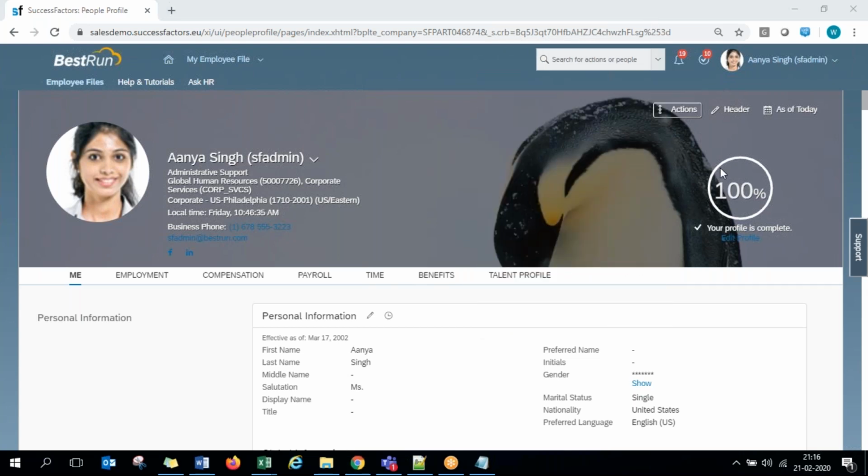And Suresh, where do we add any additional portlet? That is a part of Employee Central configurations. Once we are into the EC configurations, we'll have that topic.